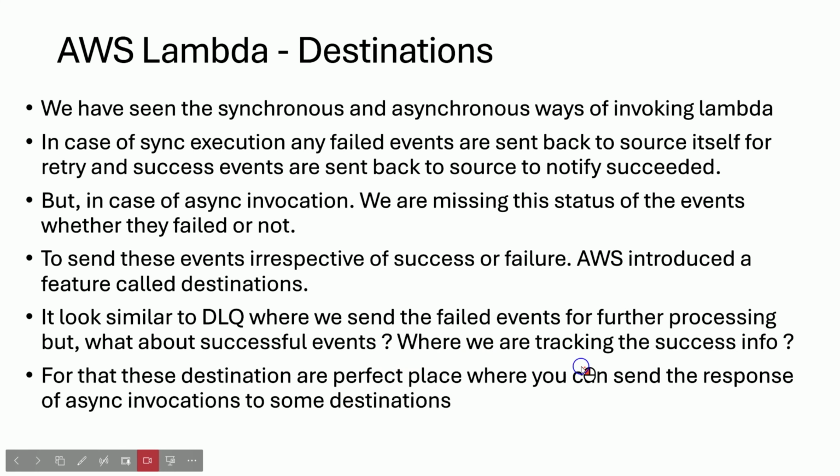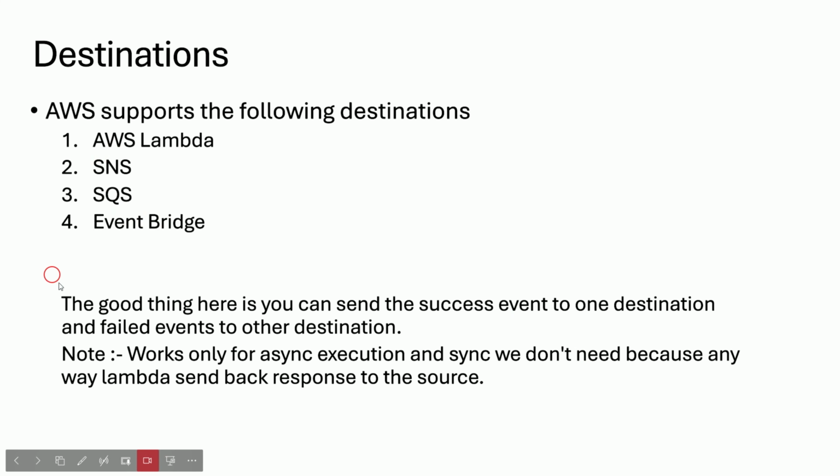Okay, we'll continue further and see more about destinations. AWS supports the following destinations. The services you can add as a destination are AWS Lambda, so from one Lambda, you can send to another Lambda for further processing, for example to store that information in a DB.